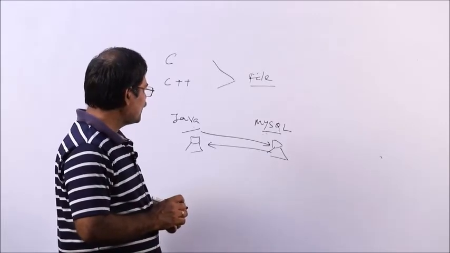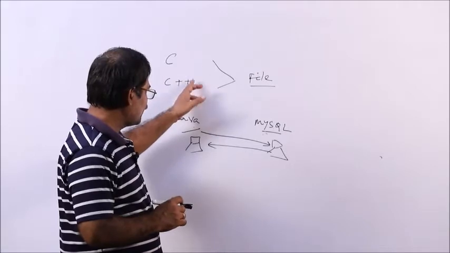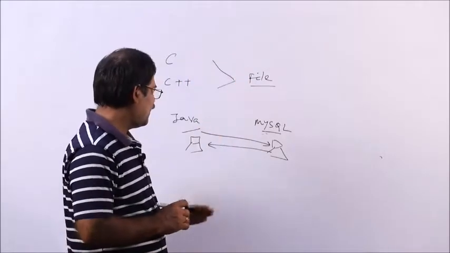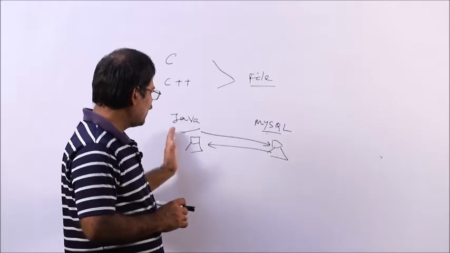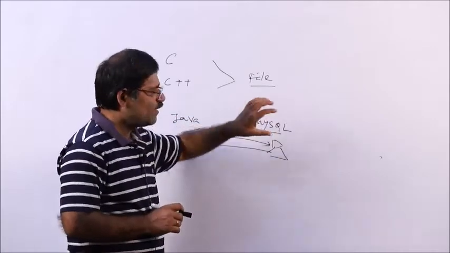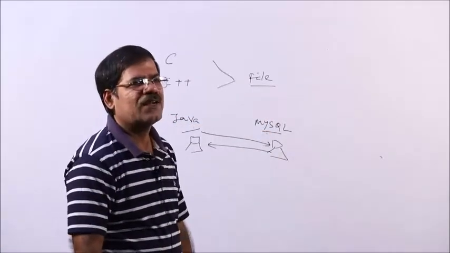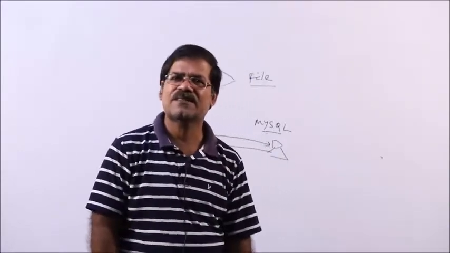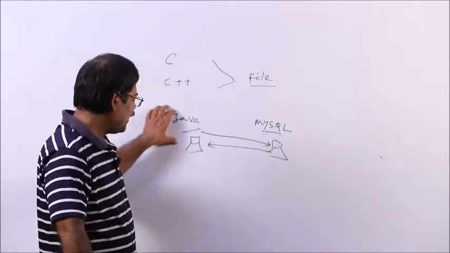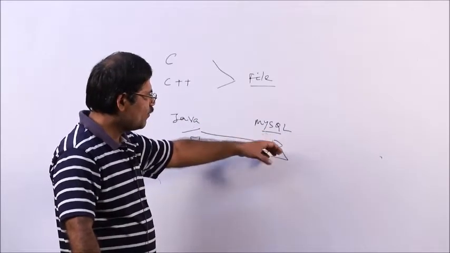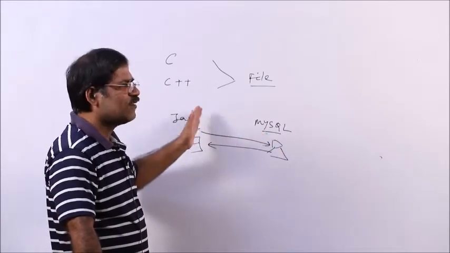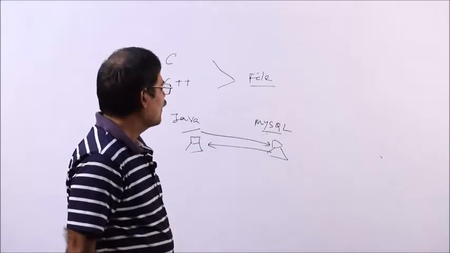So, that means in C and C++ you store the data in a file, but in Java or any other language we are not using the file concept. We store the data in a MySQL database or any other Oracle database. You write the code in Java, and automatically the data will be stored in a MySQL database, fetched, retrieved and displayed on your computer screen.